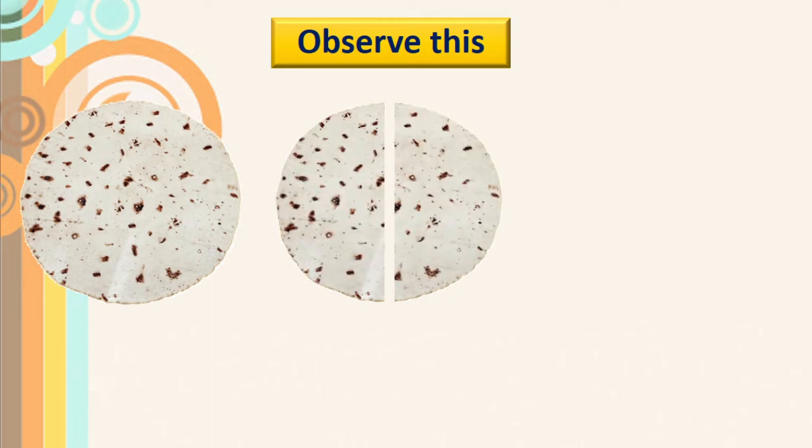Now observe this roti. One full roti. Now there are 4 children. What will mummy do? Yes, there are 4 children. Your mother will cut this roti first into 2 parts, and then she will cut these 2 parts again into 2 more parts. Right?